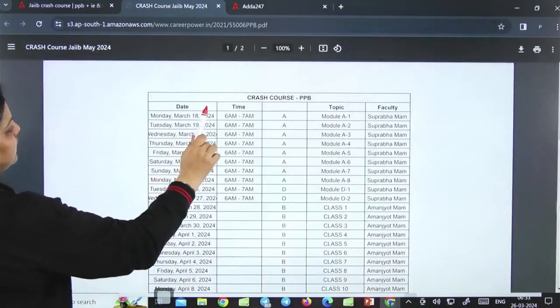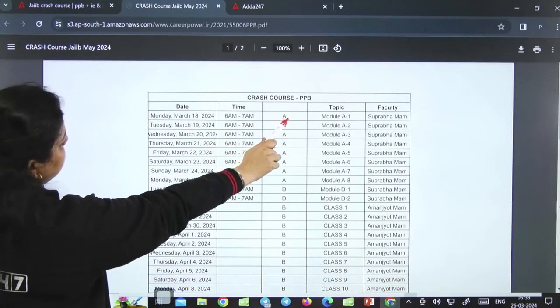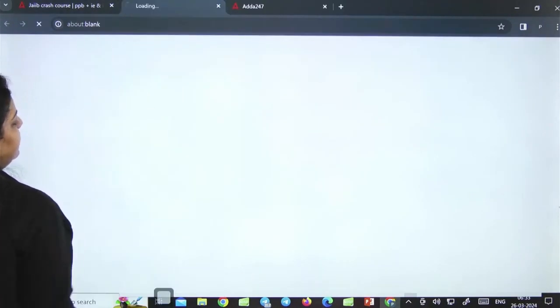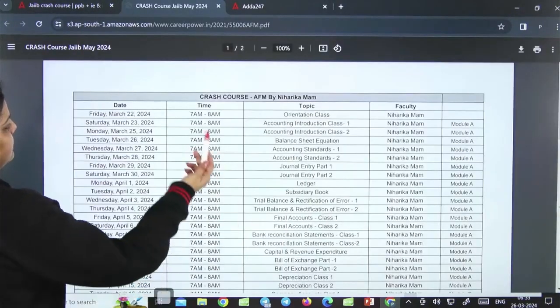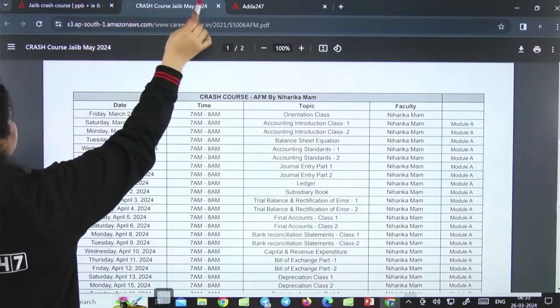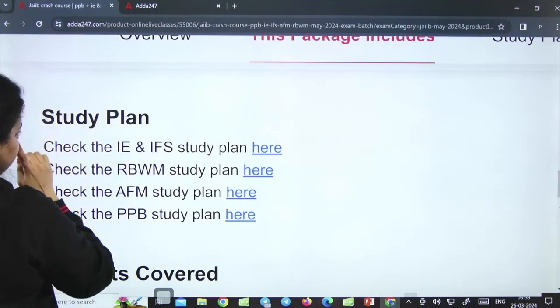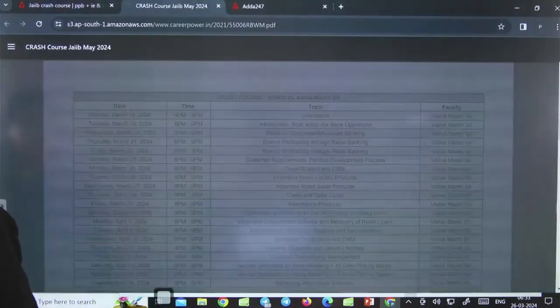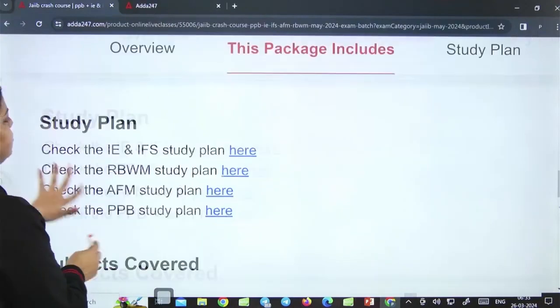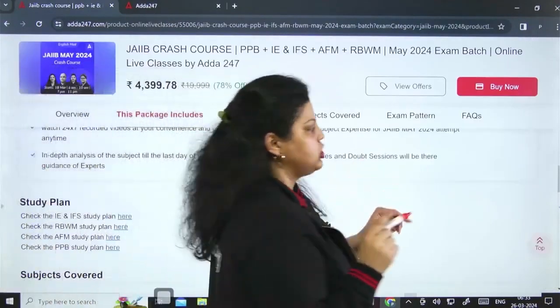Let's say I am going for the PPB. You can find 6 to 7 AM PPB is started from 18th of March. Second, you can see here AFM started at 7 to 8 AM from 22nd of March. The third thing you can find here is RBWM. It is started from 18th March, 8 to 9 PM. So all the subject timings as well as all the subject dates have been mentioned here.